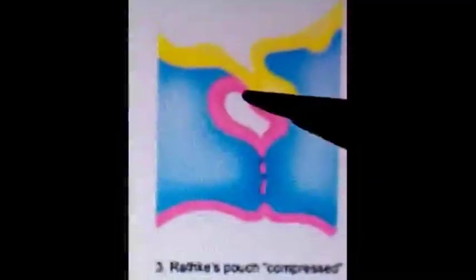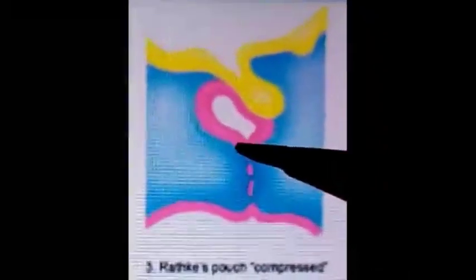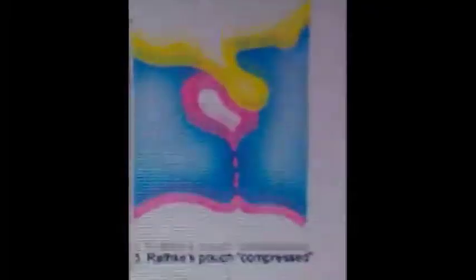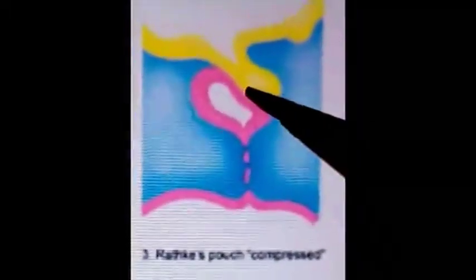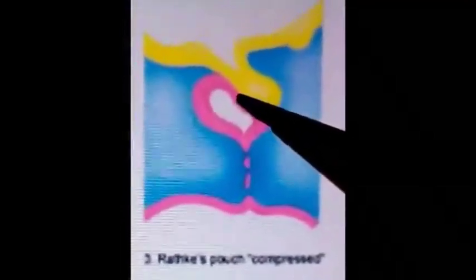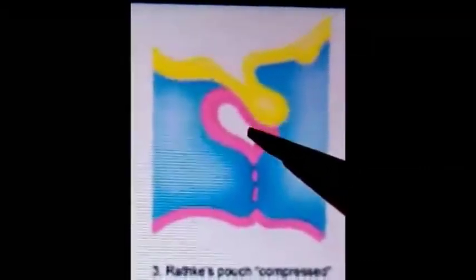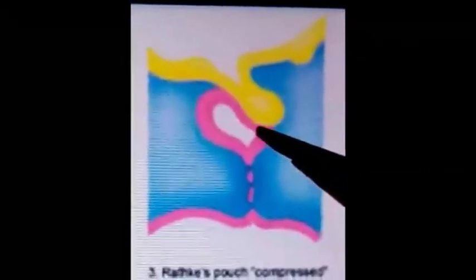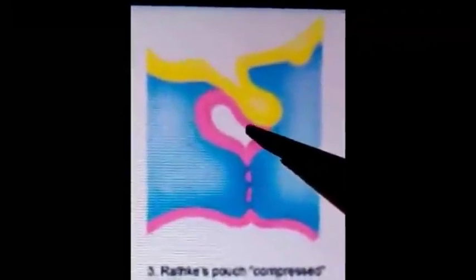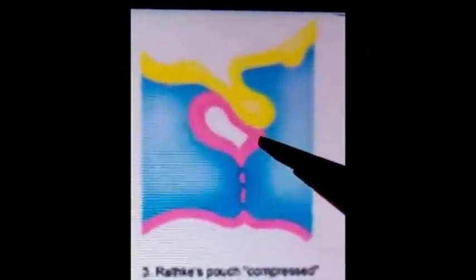The cells of the anterior wall of the Rathke's pouch undergo extensive proliferation and give rise to the large anterior lobe of the pituitary gland. The cells in the posterior wall of Rathke's pouch proliferate slowly and form an intermediate lobe. This lobe is vestigial in human beings.